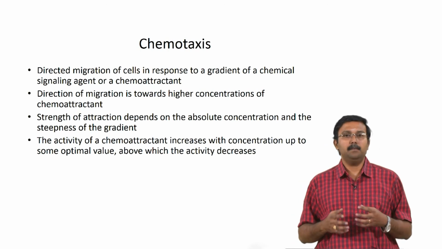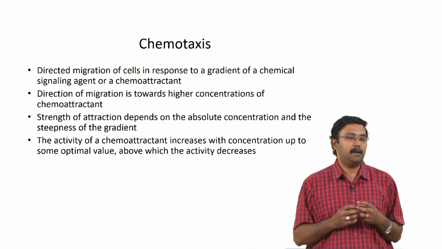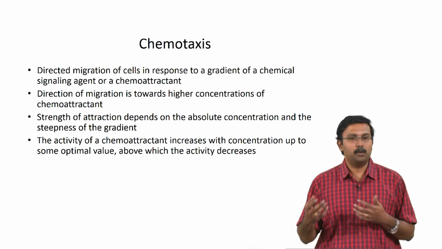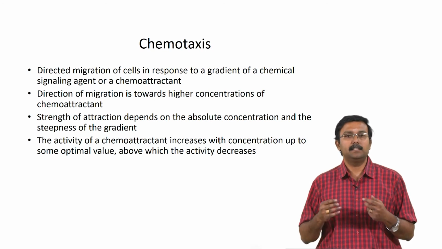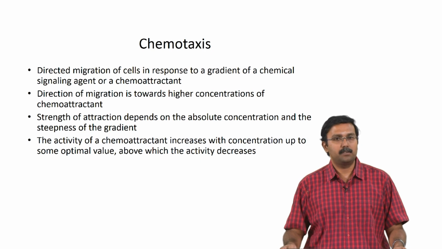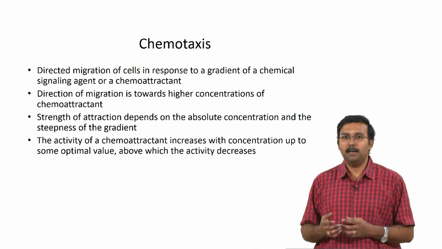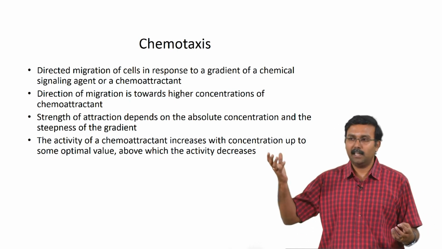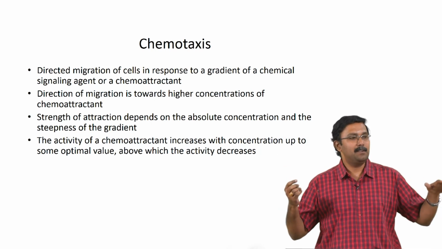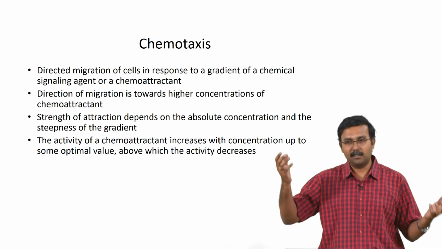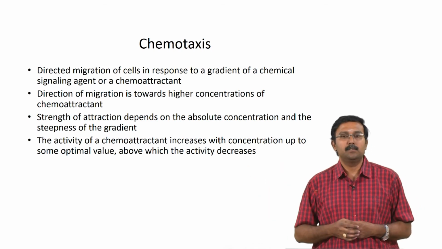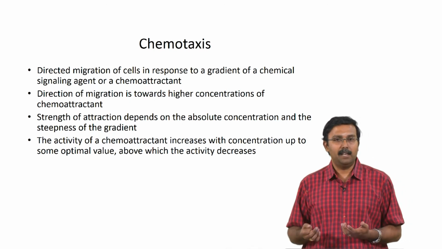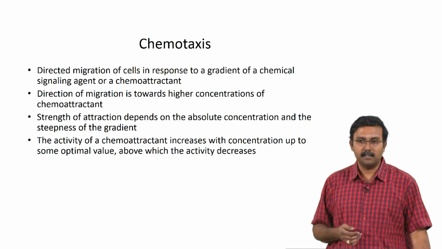Directed migration of cells in response to a chemical agent is called chemotaxis. This could be a chemical signaling molecule or a chemoattractant. The direction of migration is usually towards higher concentrations of chemoattractant. The strength of attraction will depend on the absolute concentration and the steepness of the gradient, right. So, your concentration has to be high, and if the concentration is low in the region where the cells are present, there is going to be a gradient which will make it move faster. The activity of the chemoattractant increases with concentration up to an optimal value, and then the activity starts decreasing.